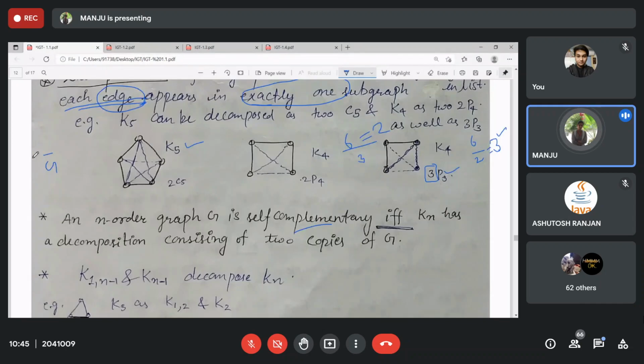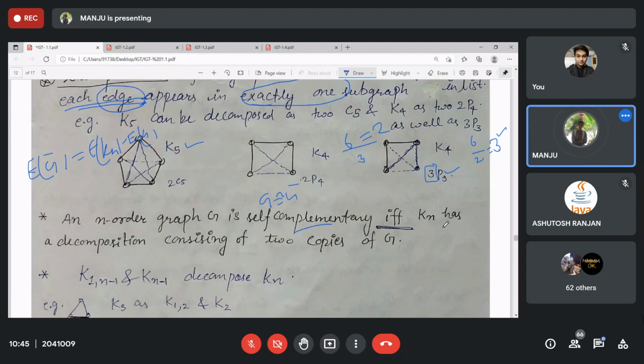Complement the edges of the graph. We can get the graph G complement, whose edges are edges of Kn minus edges of G. Clear? And here we are not repeating the edges, which means self-complementary. G is the same as its complement.